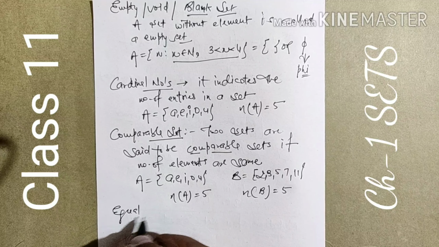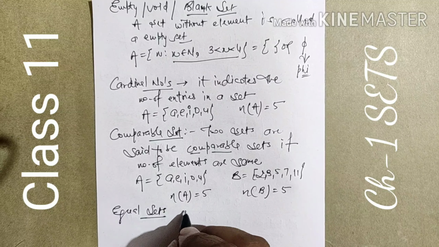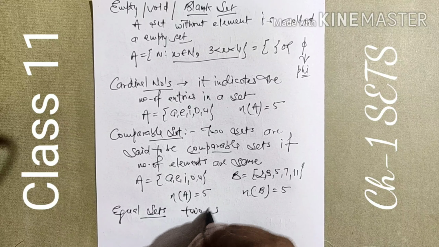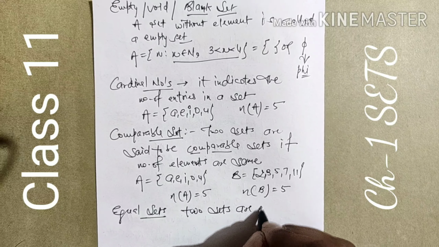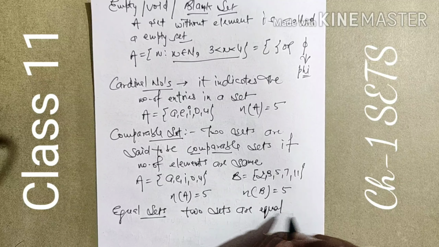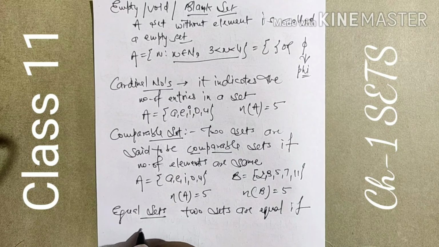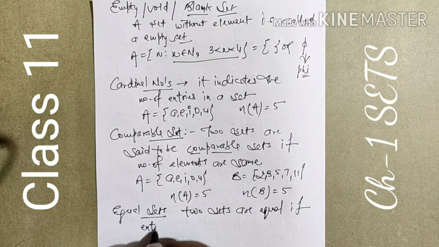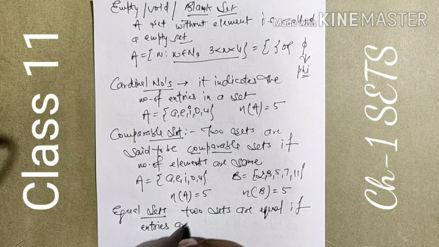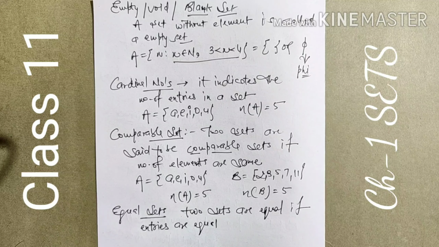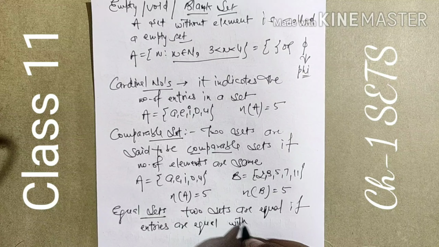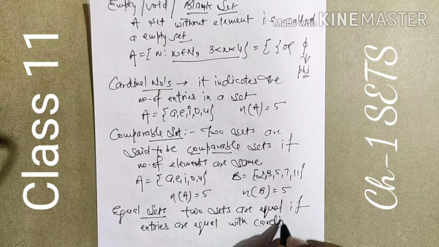Next one, equal sets. Two sets are equal if entries are equal, with the same cardinal number.